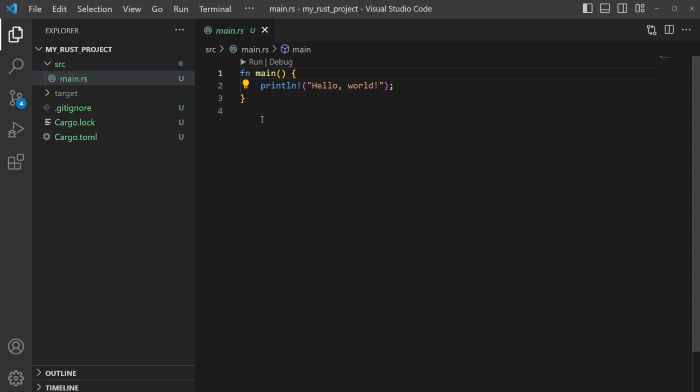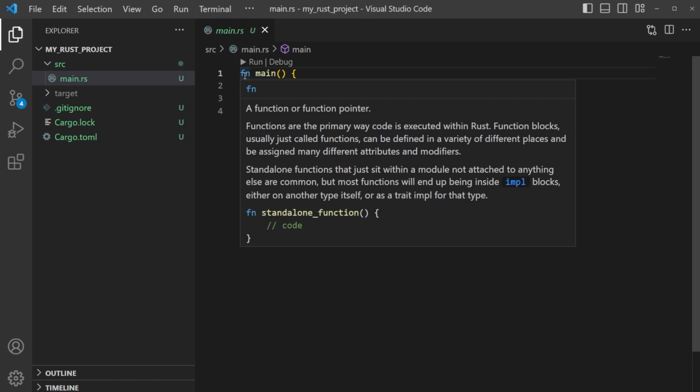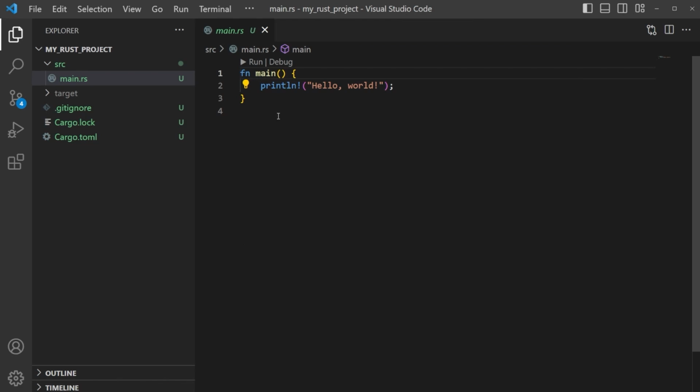So what we have here and what we're going to start with is just breaking this down before we go any further. We have a function here, or what's called fn, and a function is a piece of code that we're going to get into in just a little bit. I like to think of them as mini programs. We'll have a whole section on functions coming up. This function is main. Main is our main function. It's exactly what it is. And this is where our program begins, essentially. That's how I like to think of main.